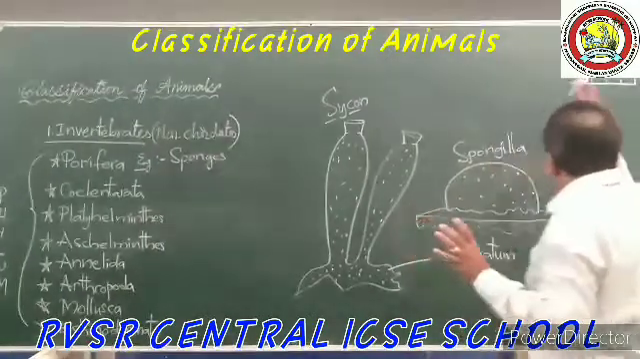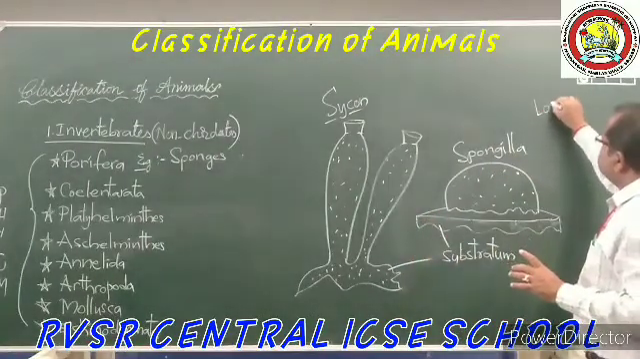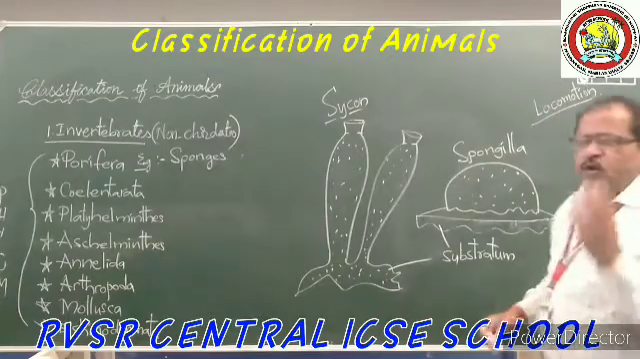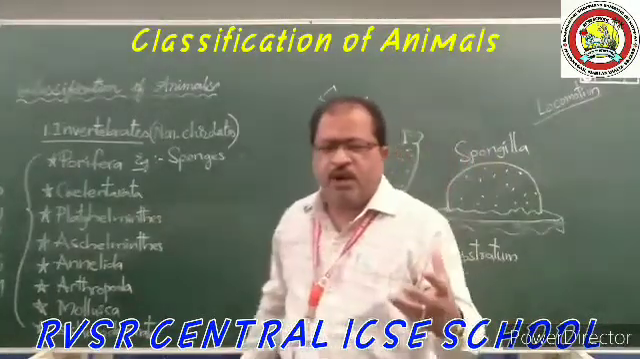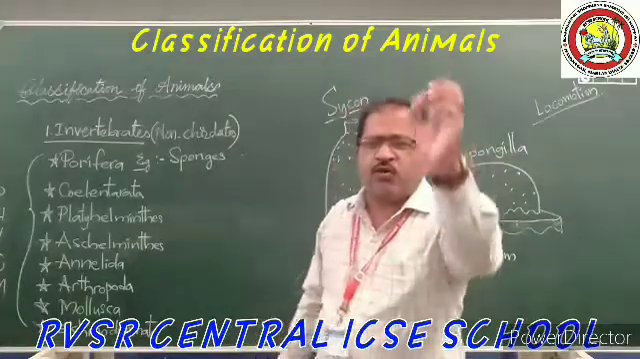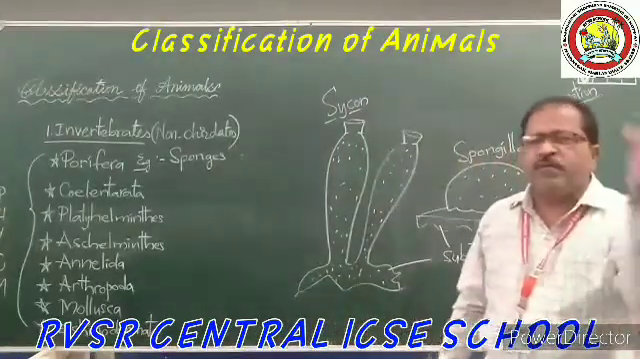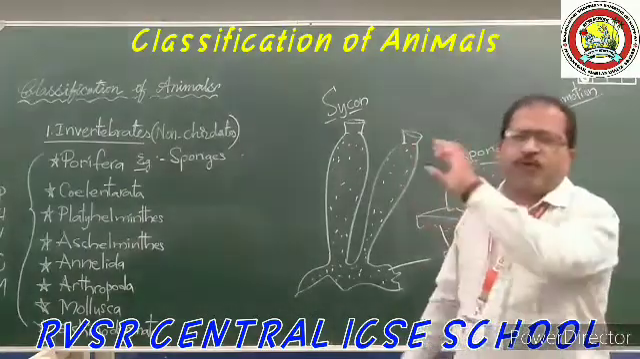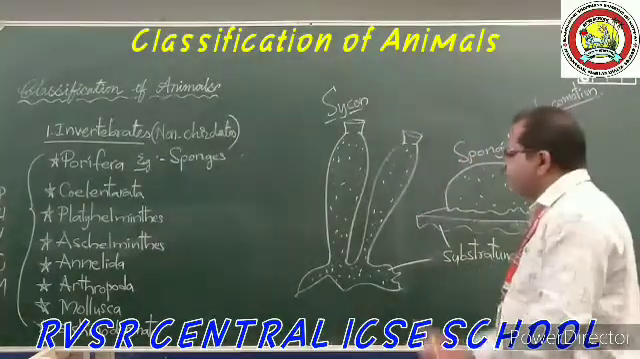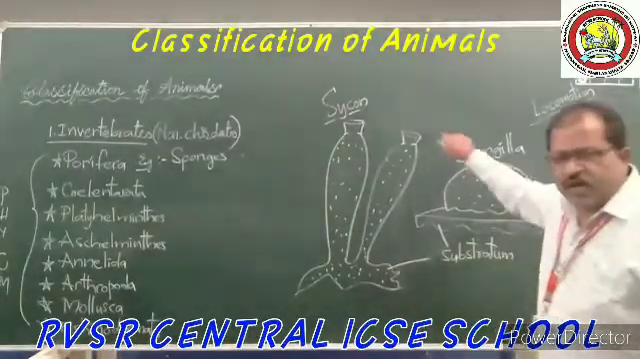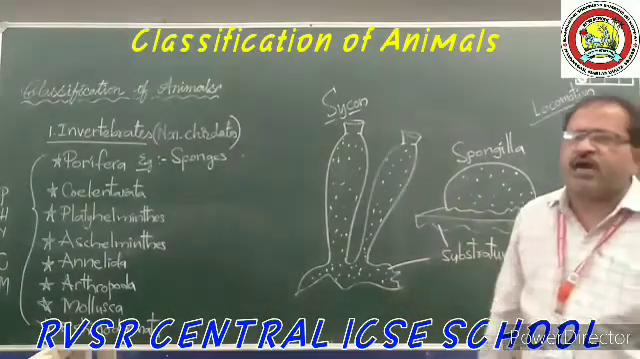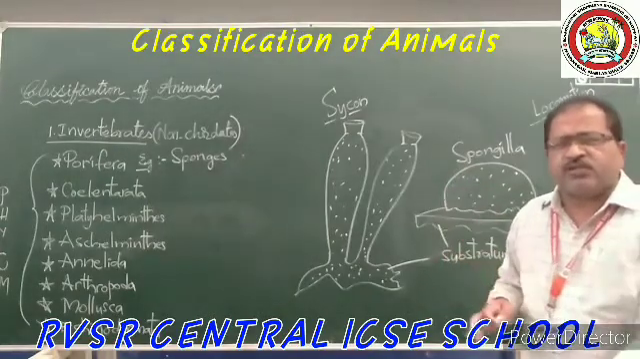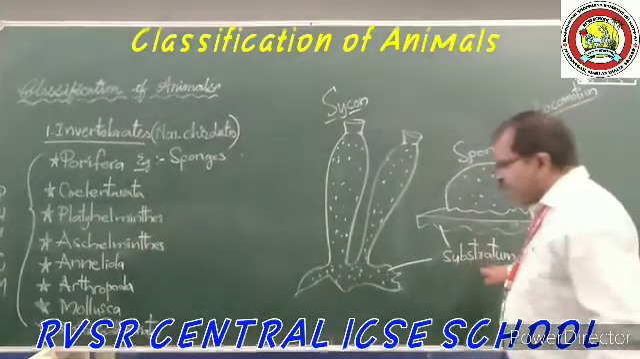Locomotory organs, a new word. Locomotion means moving the complete body from one place to another place. This is called locomotion. So the organs which are helpful for this movement of the total body from one place to another are called locomotory organs. These organisms do not have locomotory organs because they are sedentary, attached to the rock-like structures called substrate.